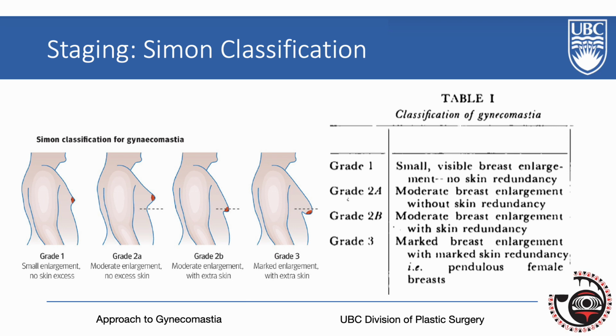Grade 2A and Grade 2B is where there is a moderate breast enlargement with either no excess skin or with excess skin, as shown in the diagram on the left. In Grade 3 of the Simon classification, there is marked breast enlargement with skin redundancy, and it is at this stage this typically resembles a pendulous female breast.